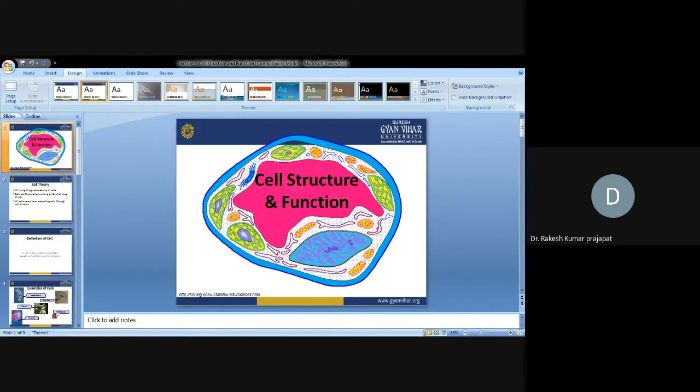Plant cells are surrounded by a cell wall. The cell membrane is also present, but the cell wall is present outside. In animal cells, the cell wall is absent. The nucleus is present there.